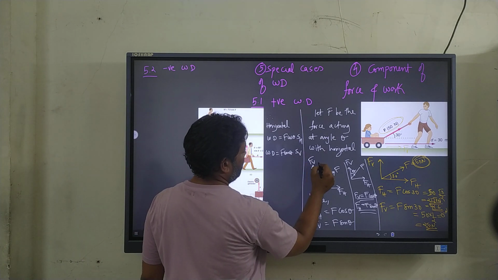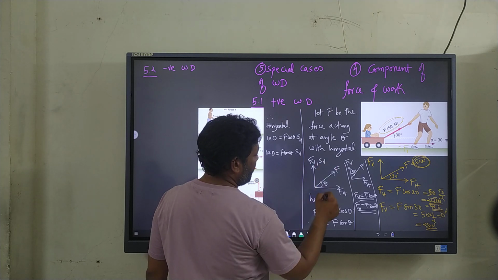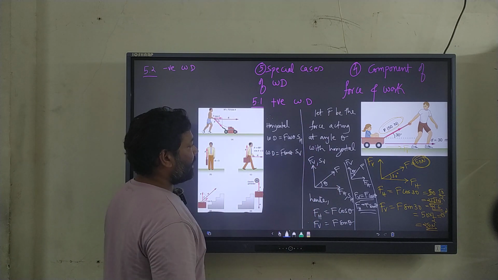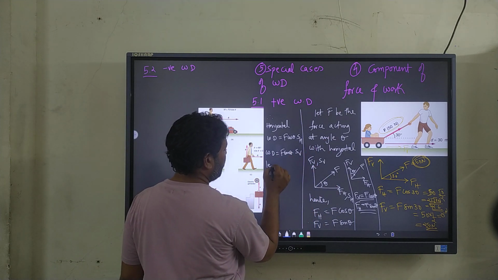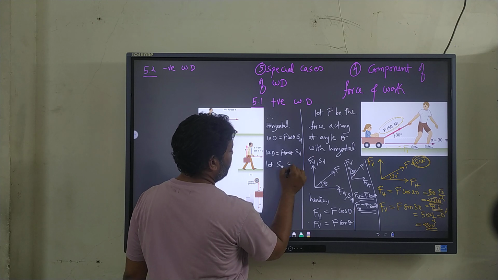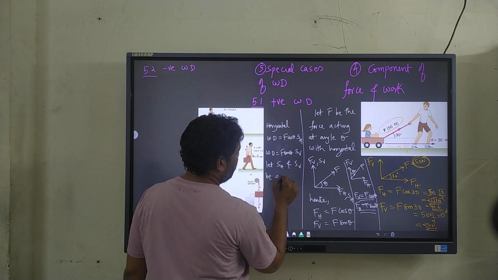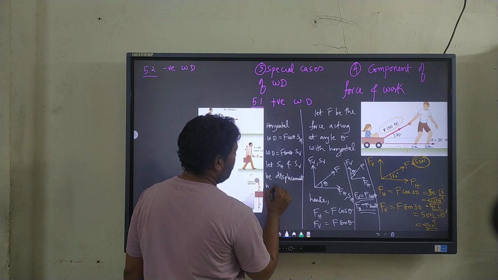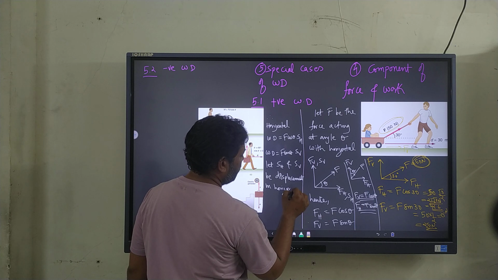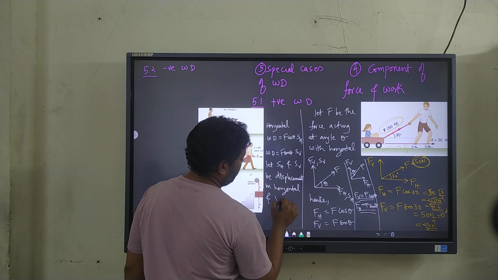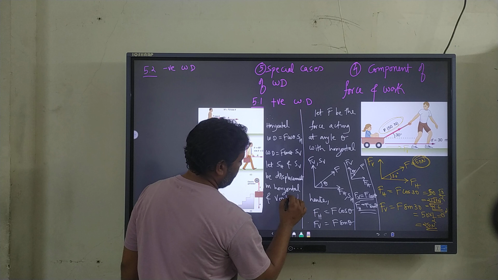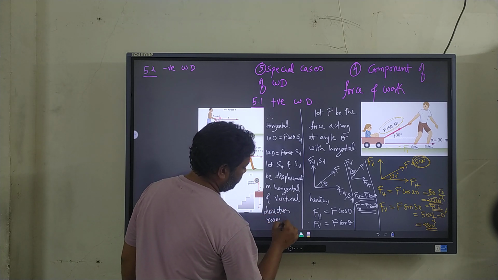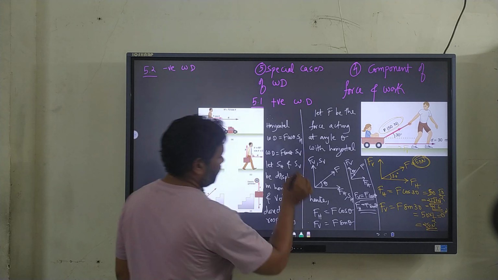So in the perpendicular direction we have displacement SV, and in the horizontal direction we have displacement SH. You must add a line over here: let SH and SV be the displacement in the horizontal and vertical direction respectively. So this is the case.